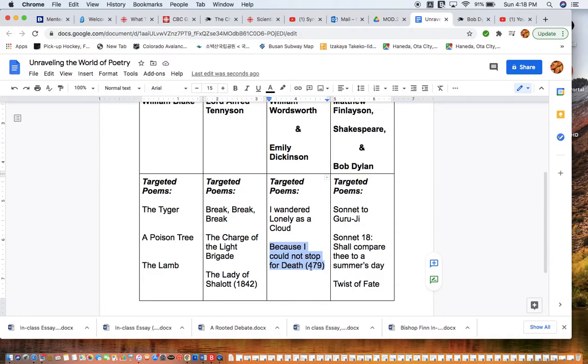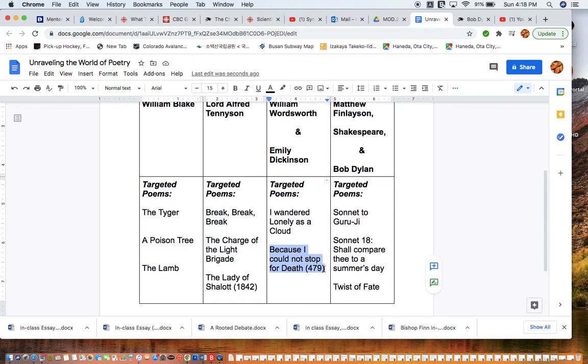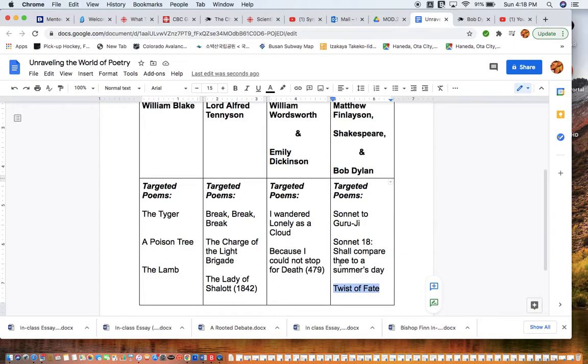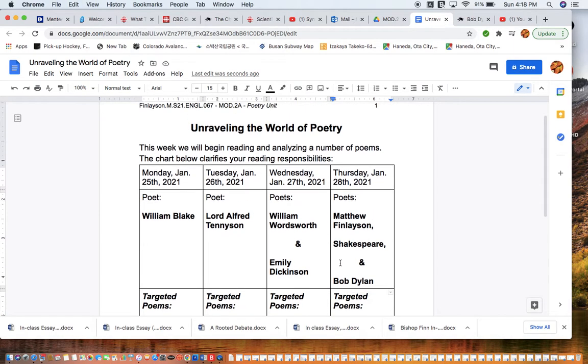That's by Dickinson. And then finally, for fun on Thursday, we'll do a poem that I've written, and we'll compare that to a sonnet by Shakespeare. These are both sonnets. And then at the very end, if there's time, we'll look at Bob Dylan's song, Twist of Fate, and compare it as a form of modern poetry. Okay, so that's a very quick rundown of what the week will look like.